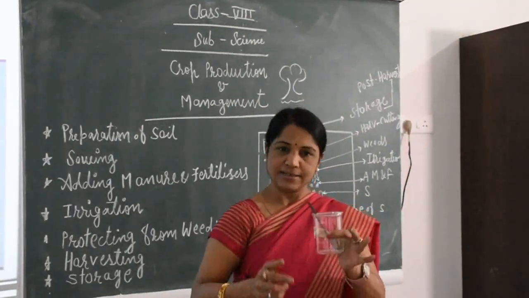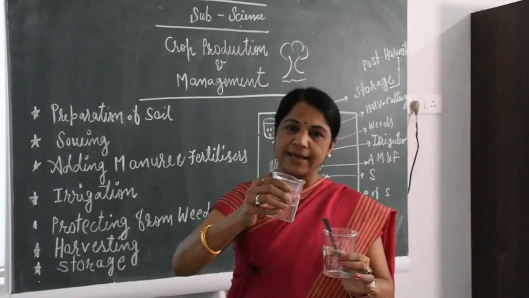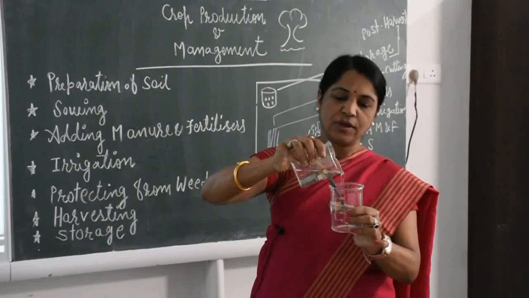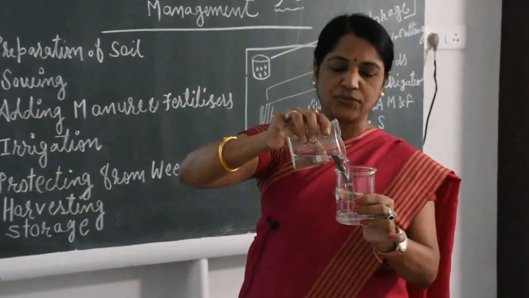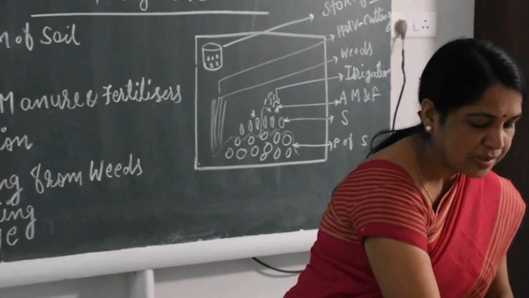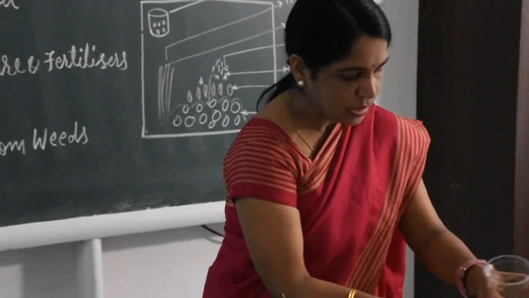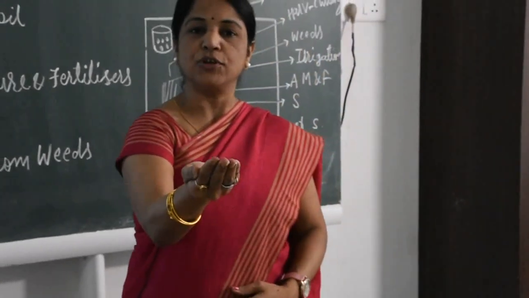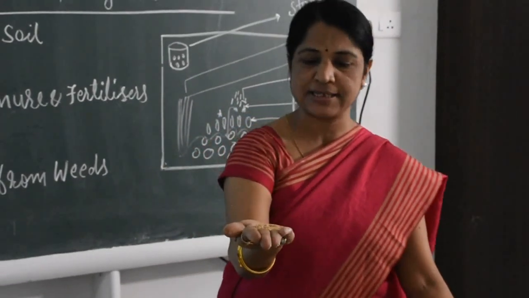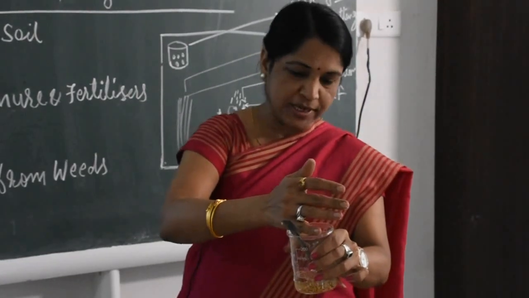I take this beaker and pour a little amount of water in it. After that I take a handful of wheat seeds, this wheat grain, and put it inside the beaker.